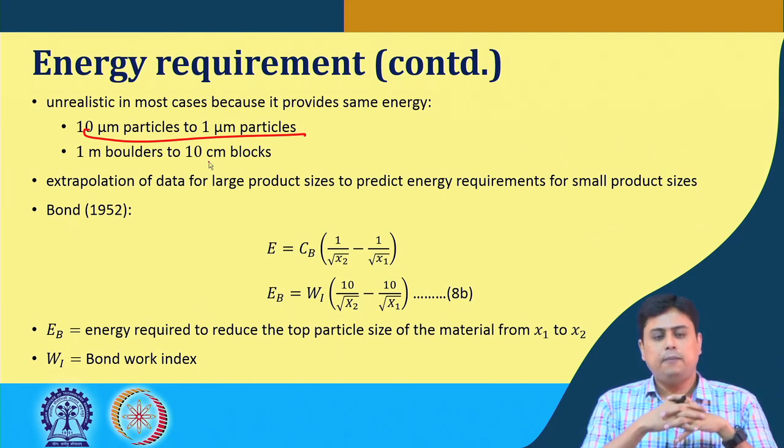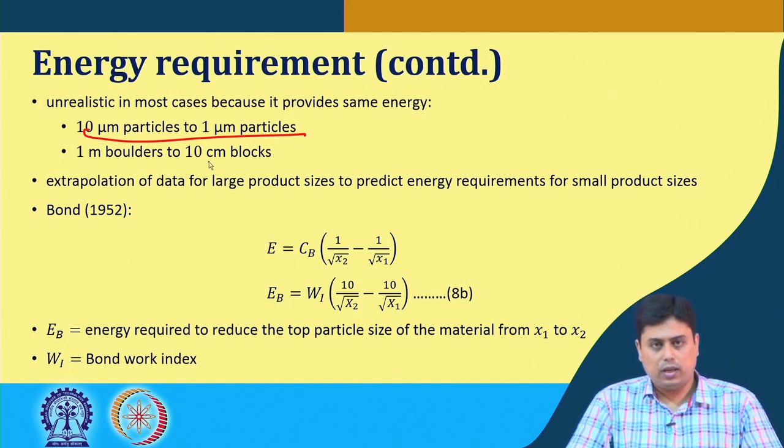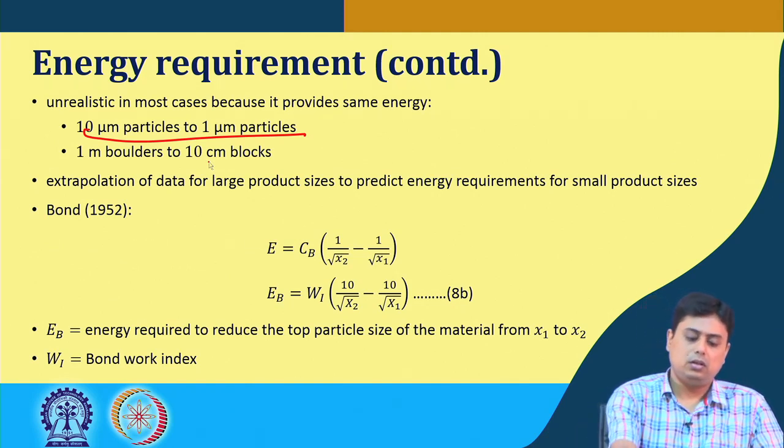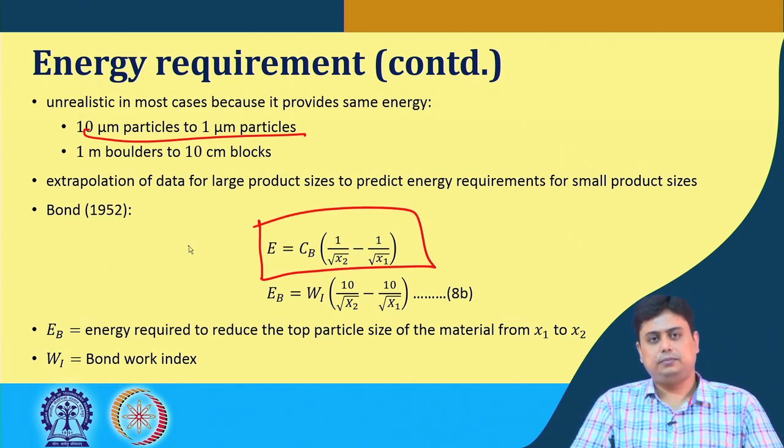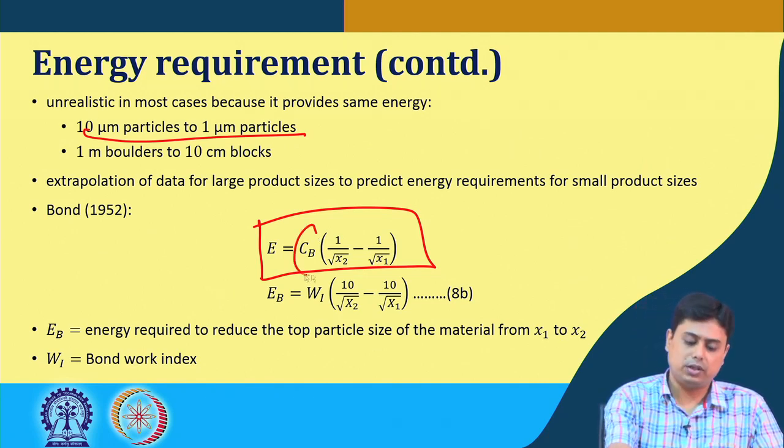So then again, Bond in 1952 came up with a more generic form of the expression for the energy requirement, which is widely used as an initial estimation. He proposed that instead of just 1 by x, it varies as 1 by root over x2 minus 1 by root over x1, multiplied by the Bond's law constant.